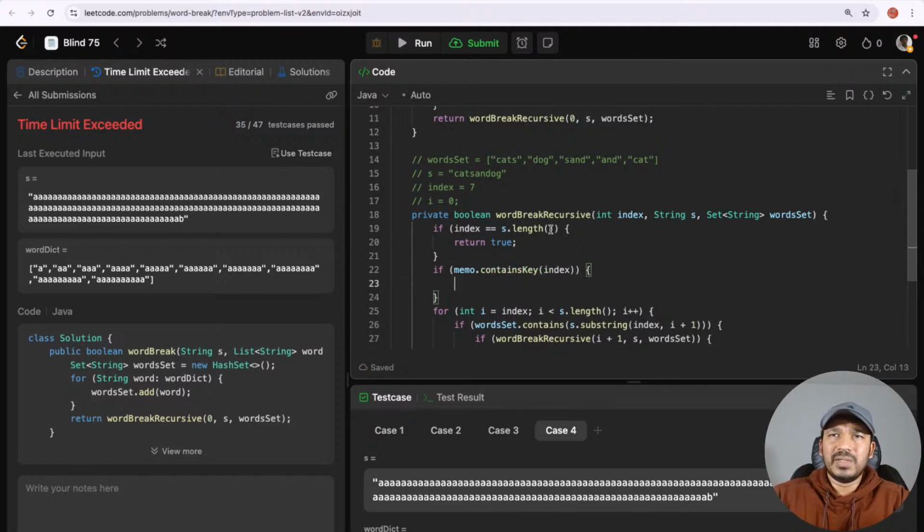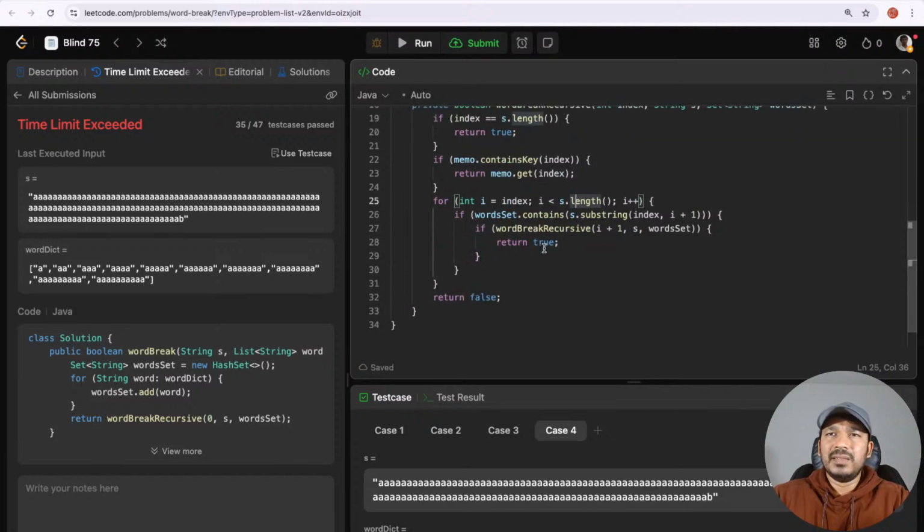If index is equal to s.length, I'll return true as it is. If memo contains key index, then I think I can return from memo.get rather than trying to recompute it for that index. So memo.get index, and then here if word break, okay, so this one we didn't do anything here.